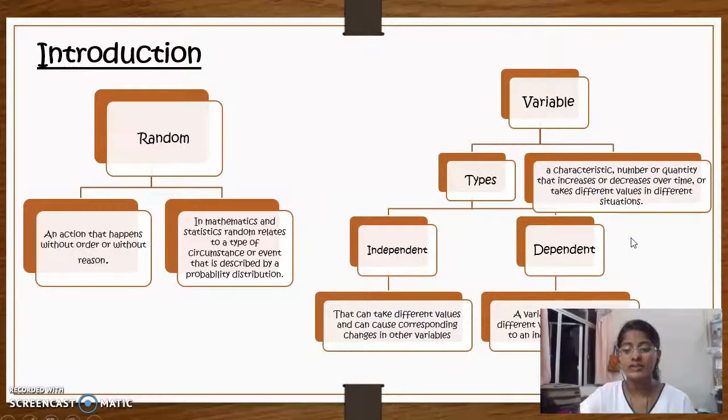It is divided into two types, which are independent and dependent. An independent variable can take different values that cause corresponding changes in other variables, and a dependent variable is defined as a variable that can take different values only in response to an independent variable.